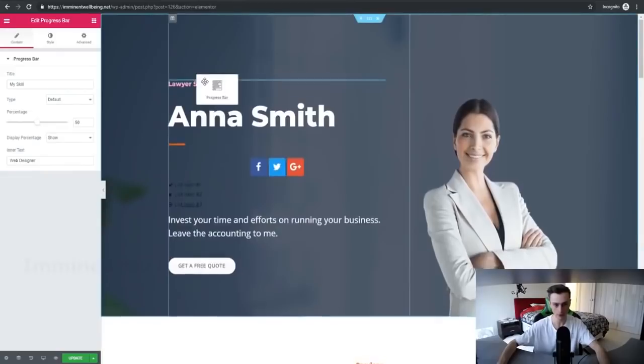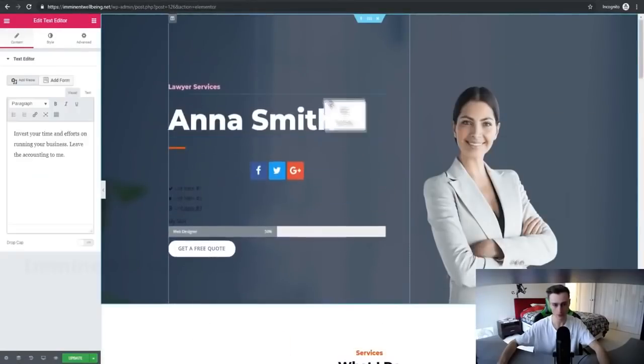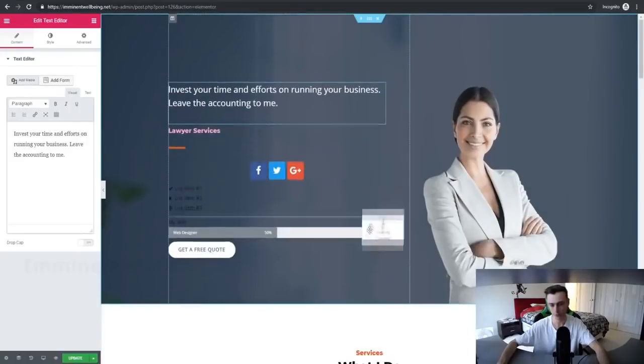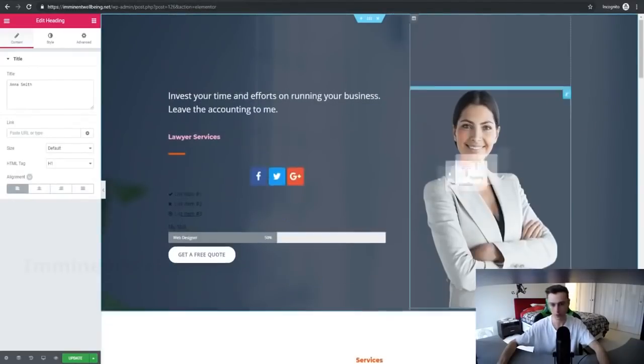We can just add this right here, add this right here, or we can just do this. Same with this text, boom, top over here. We can move this right here if we want, so it's on top of her head. Doesn't look too good, but you get the idea. So we can always move this back right here.